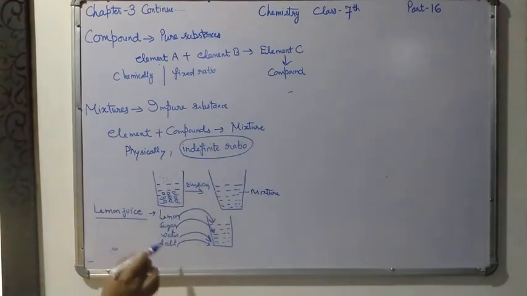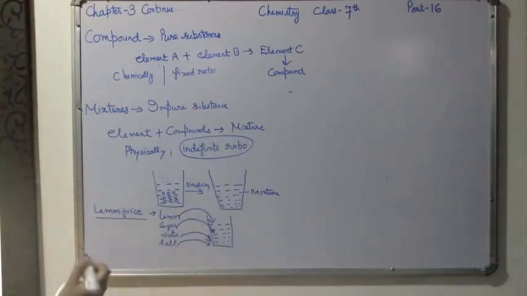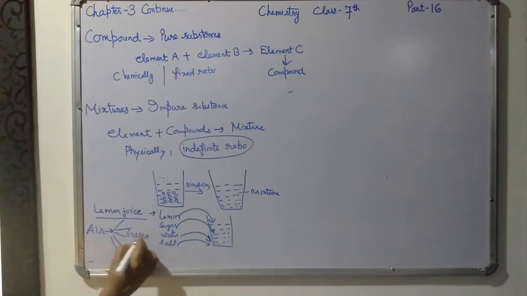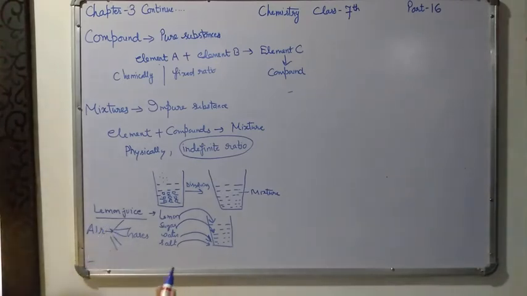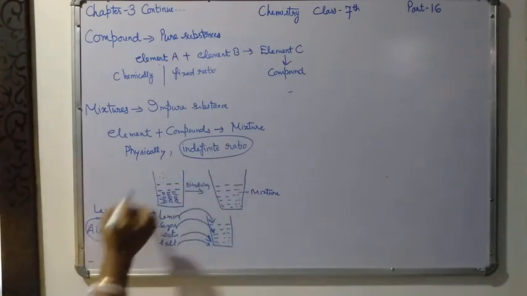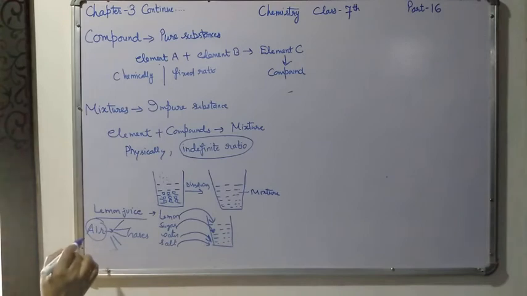So this is the main example of mixture. So many other examples are also there. For example, air. In air also, I think all of you know that air is a mixture of so many types of gases, but the gases' amounts are not fixed. In the village area, the amount of carbon dioxide will be less, and in the town area, the amount of carbon dioxide will be more. So in the air also, the ratio is not fixed. That is why air also comes under the category of mixture.